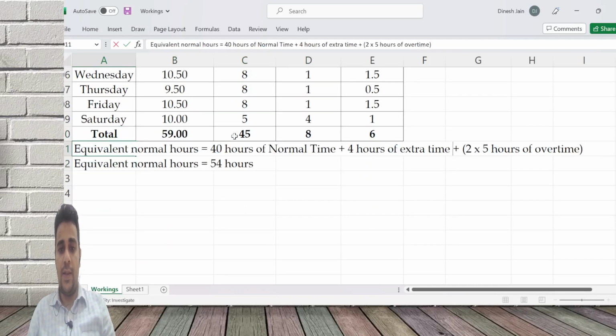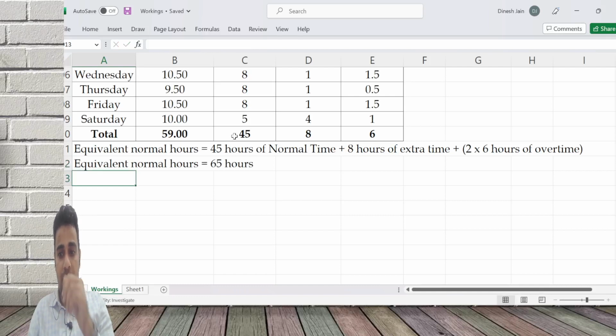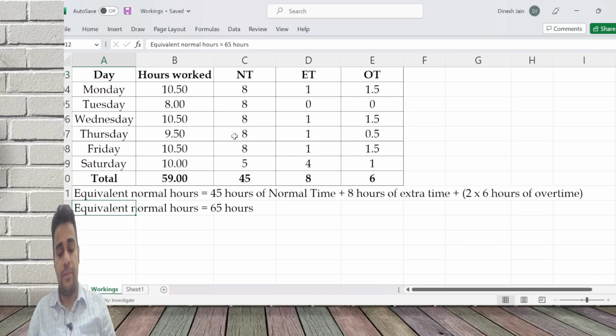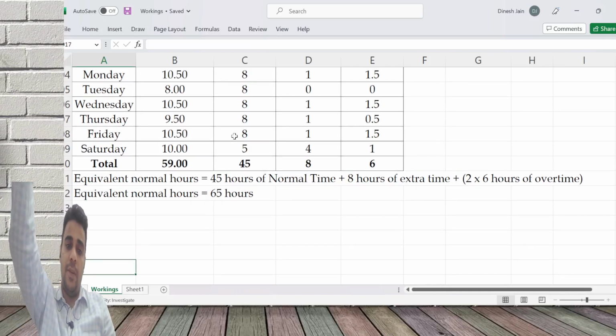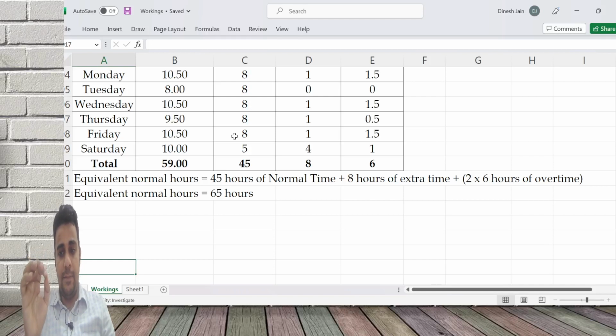Same thing, equivalent normal hours is equal to 45 hours of normal time, 8 hours of extra time, and 2 into 6 hours of overtime. So we will have to pay for 65 hours. 45 hours of normal time, 8 hours of extra time plus 2 into 6 hours of overtime.